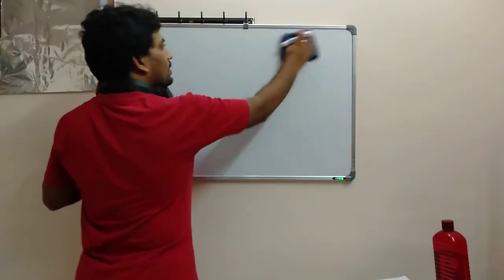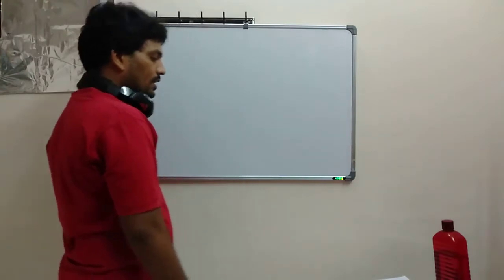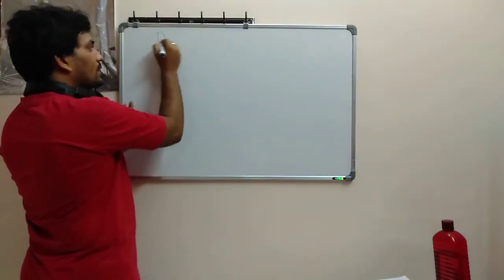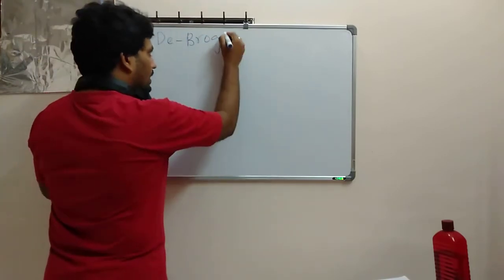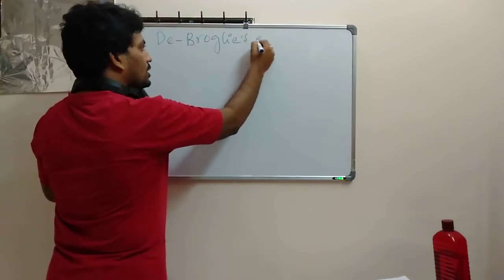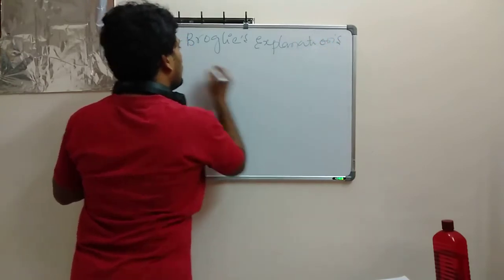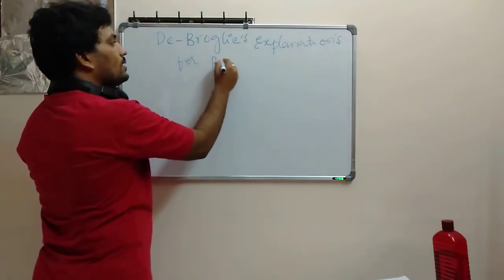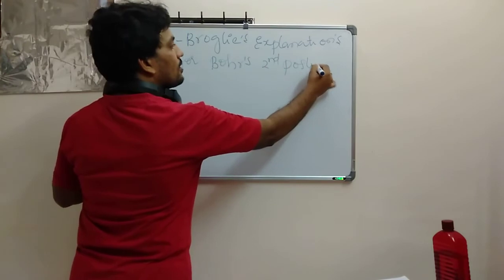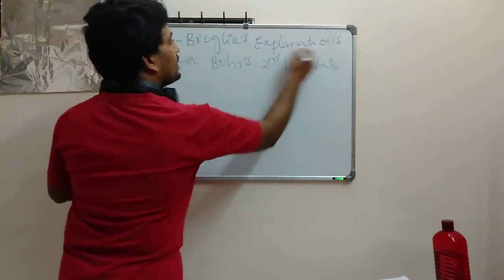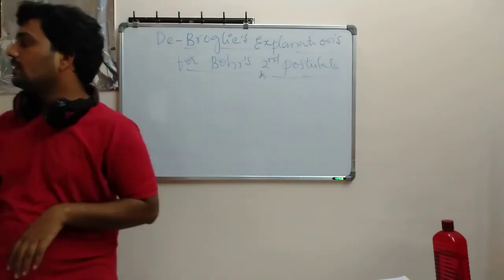Next topic, the topic name is very big. So that is de Broglie's explanation. His name is very difficult to write. De Broglie's explanation for Bohr's second postulate. About the second postulate we will discuss now.